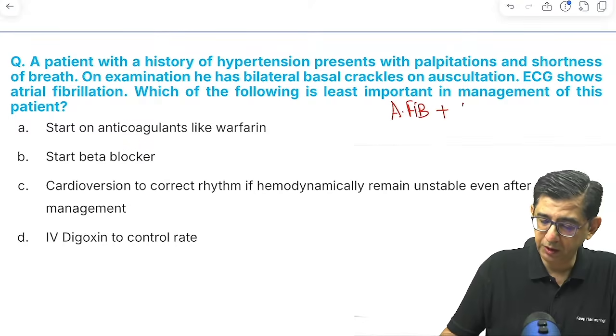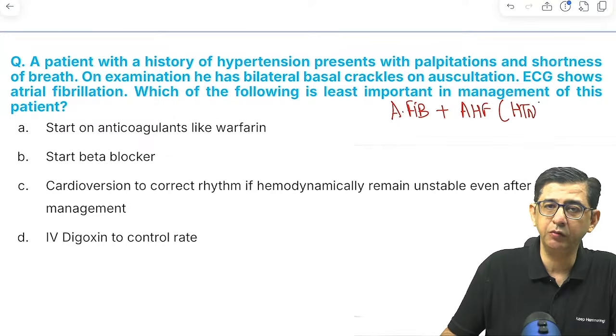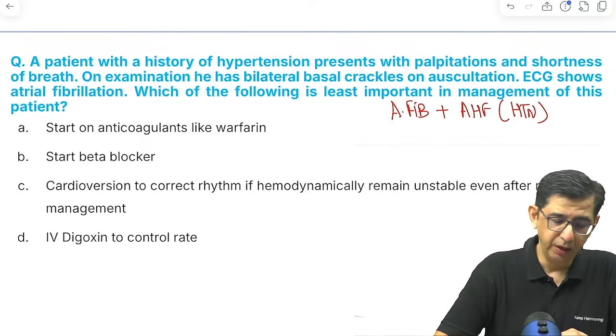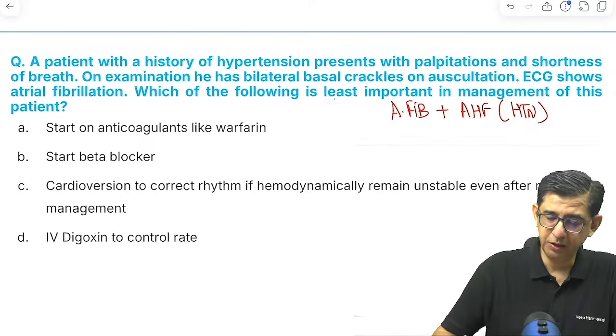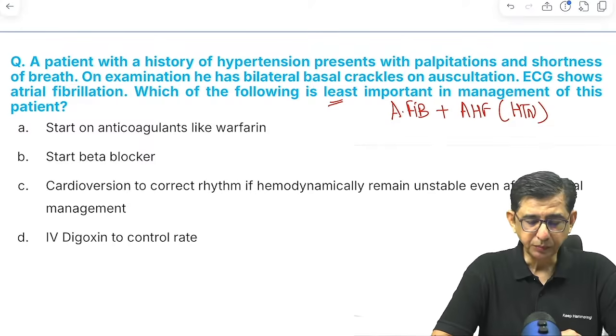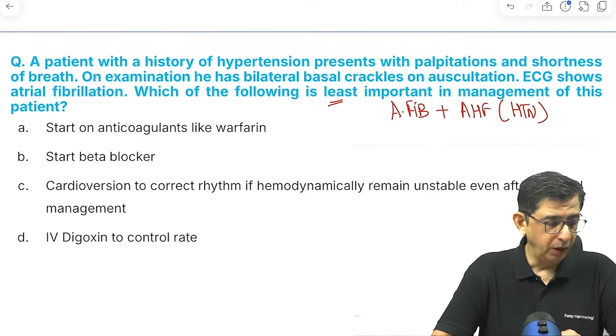There is atrial fibrillation, there is acute heart failure in a patient. The reason for this acute heart failure would be hypertension or hypertensive crisis, which could have explained this. And then he says which of the following is least important in the management of this patient. So quick answers please. Okay. Start anticoagulants like warfarin in this patient.